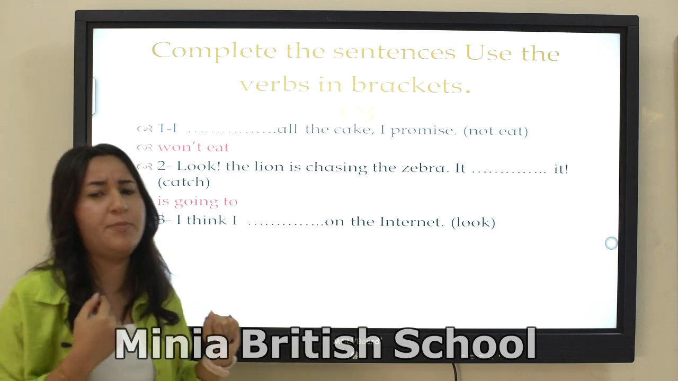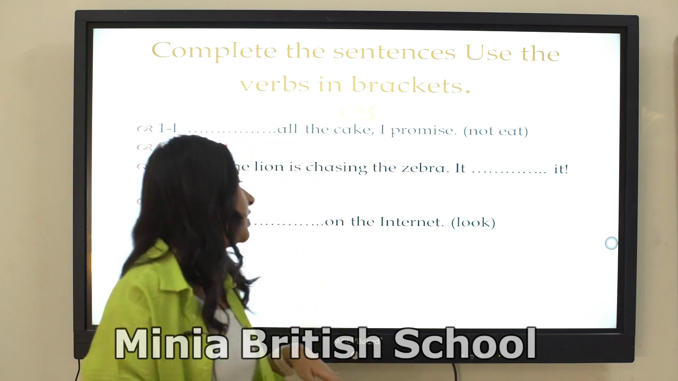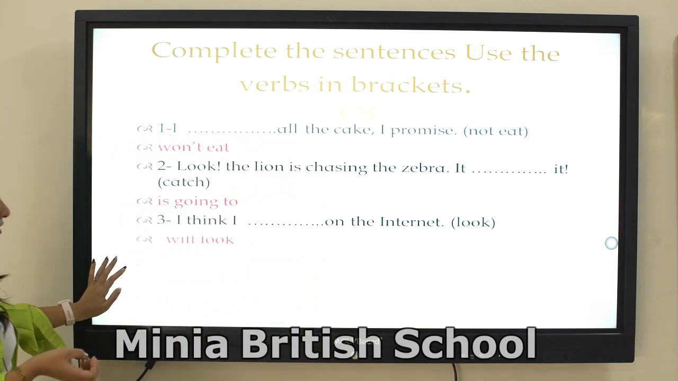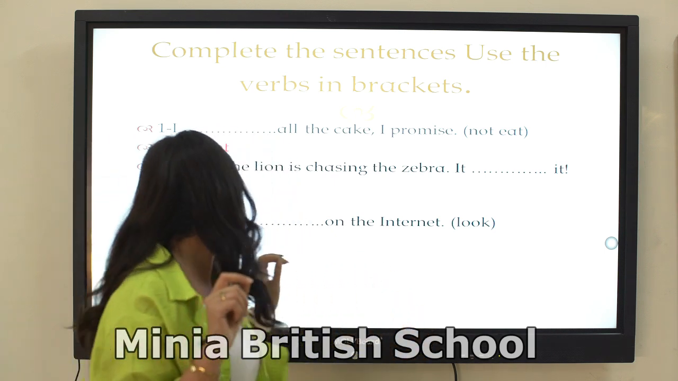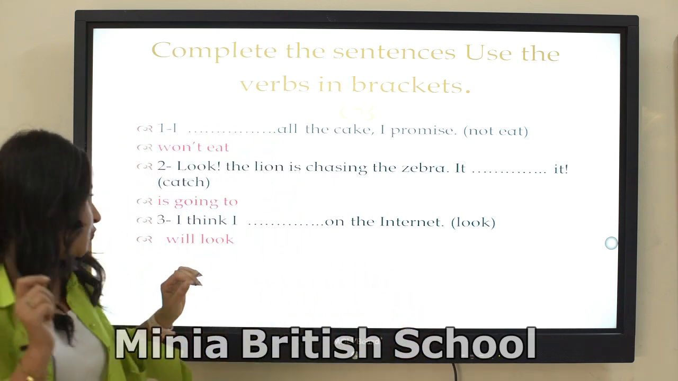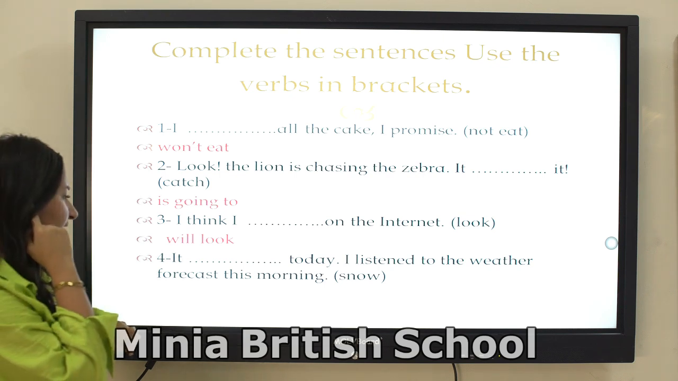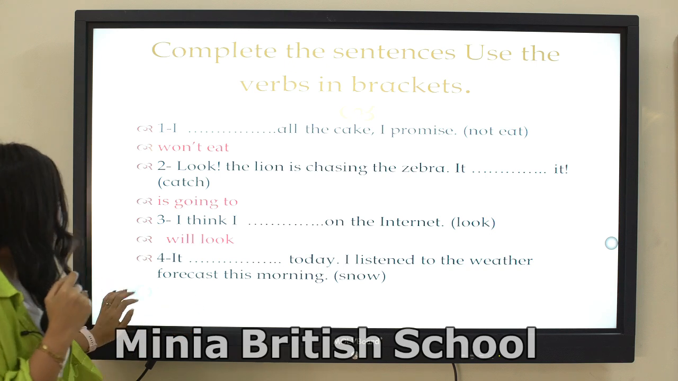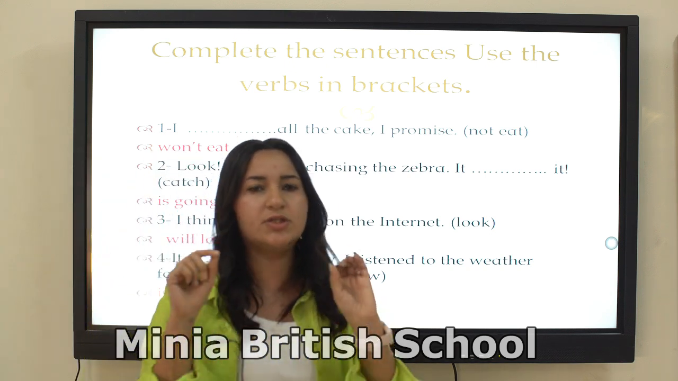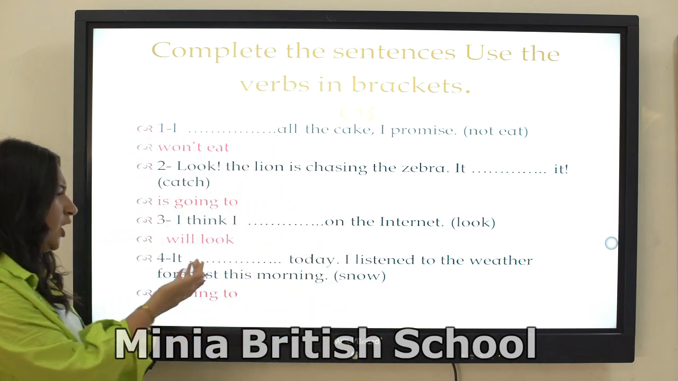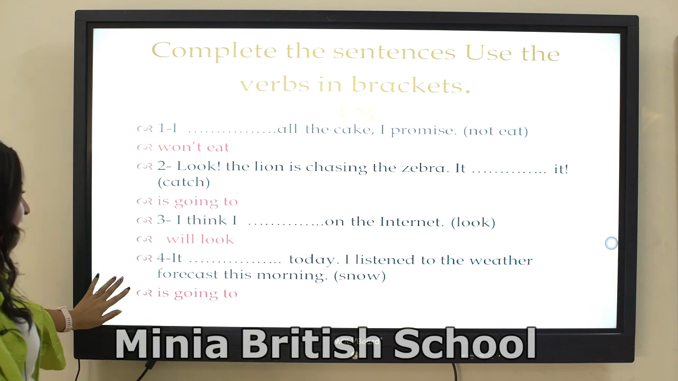Now number 3. And also remember, we use will with I think, I'm sure. So I think I will. When I say I think or I'm sure, use will. Today I listened to the weather forecast this morning. So it is going to snow, because we have a prediction with proof. What is the proof here? I listened to the weather forecast.